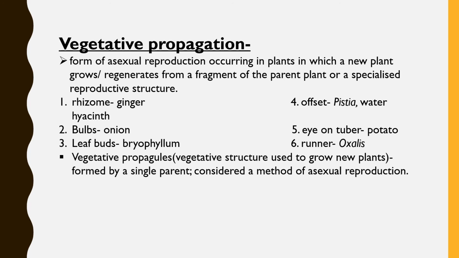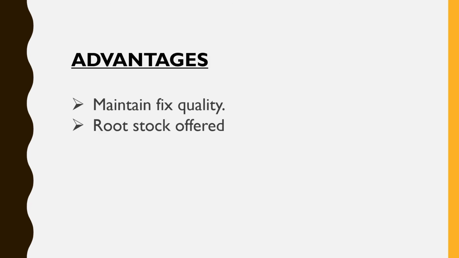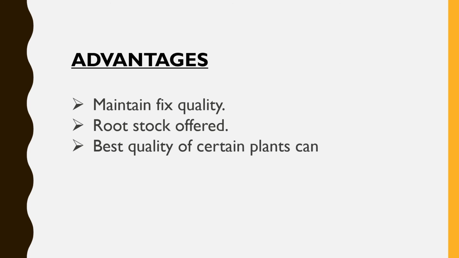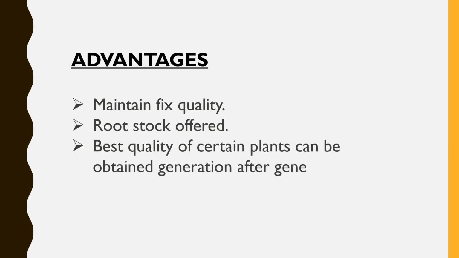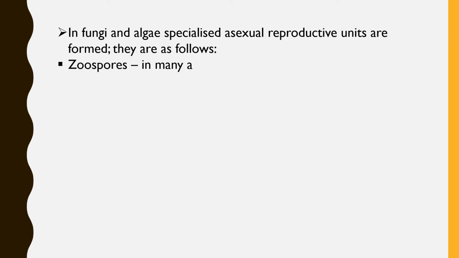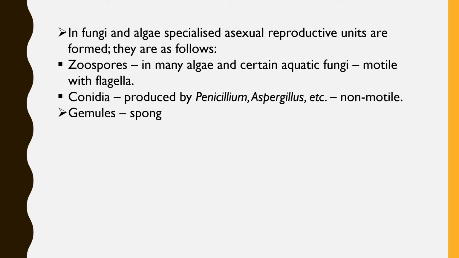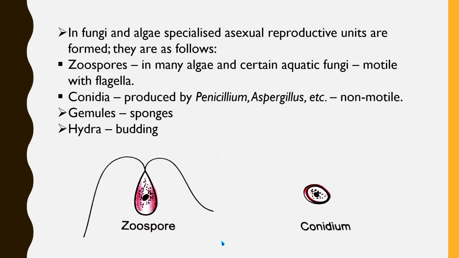We have certain advantages of vegetative propagation. They maintain the fixed quality; the rootstock is offered, and the best quality of certain plants can be obtained generation after generation. Other than these, there are some other modes of asexual reproduction, such as in fungi and algae, where specialized asexual reproductive units are formed. They are as follows. Zoospores, formed in many algae and certain aquatic fungi, are motile with flagella, whereas conidia, produced by Penicillium, are non-motile. Some other modes of asexual reproduction are gemmules, which are formed in sponges.